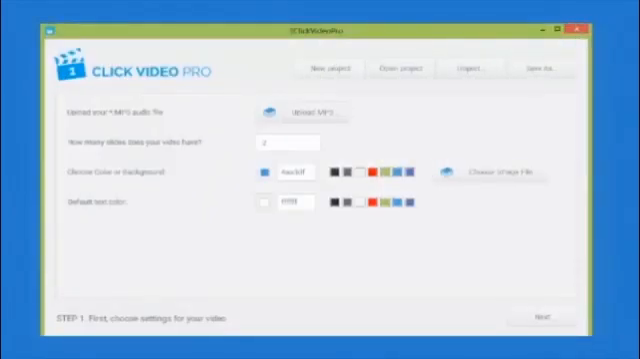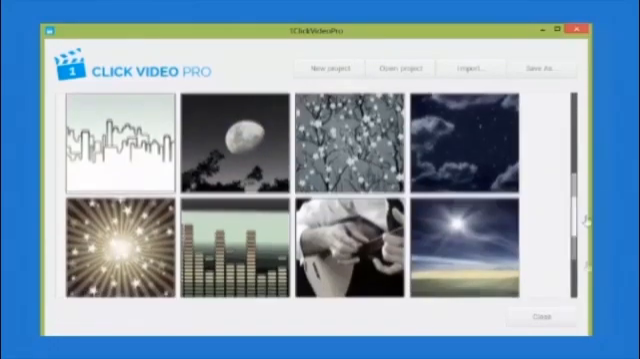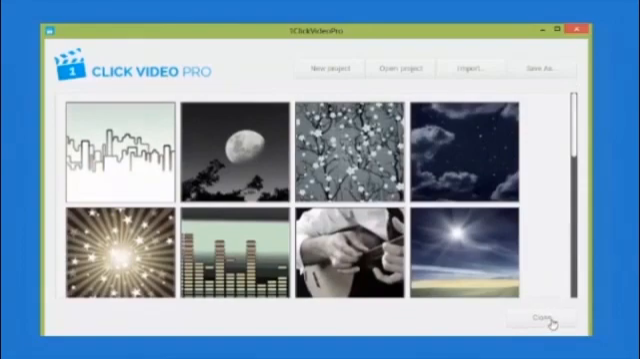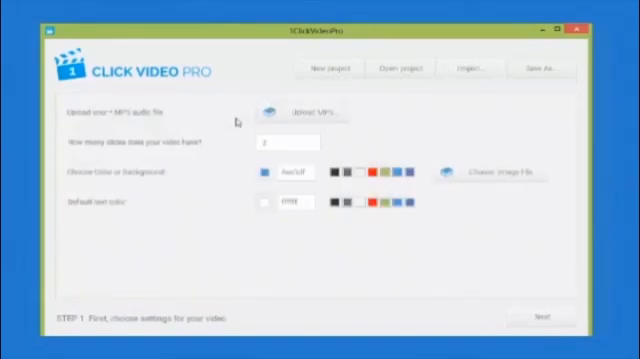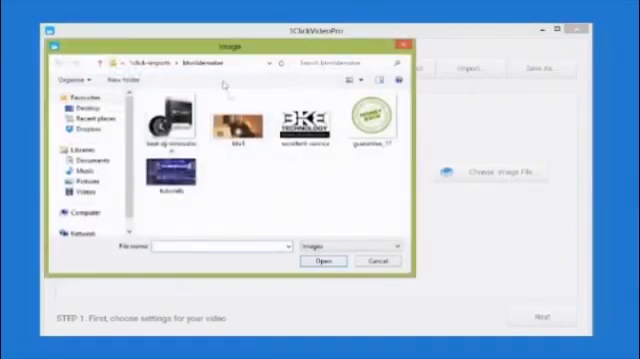This is the software. As you can see, we're currently on step 1, page 1. We can decide how many slides we want. We can upload an MP3 file, or we can browse from a selection of 8 different files that are included within the software, all of which are royalty free. We can choose some different background colors. We can also choose some different background images as well. We can upload our own,